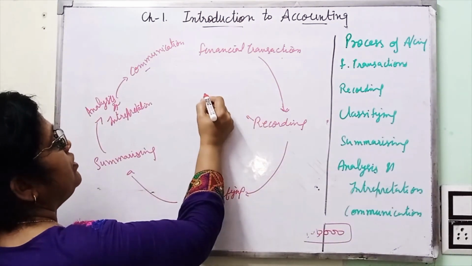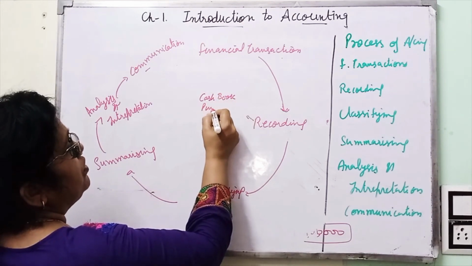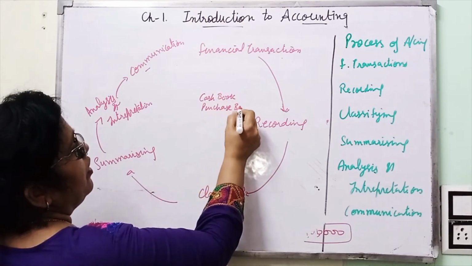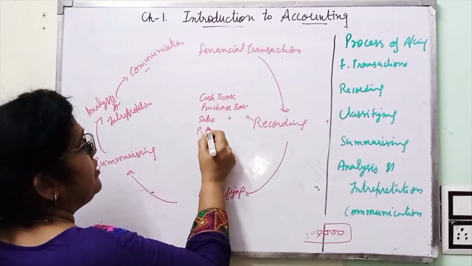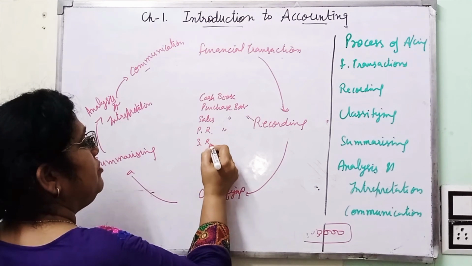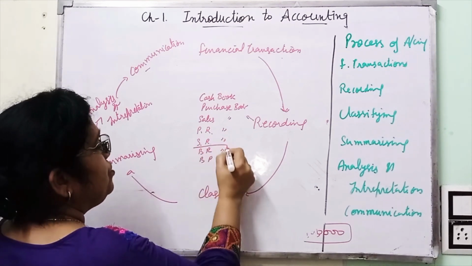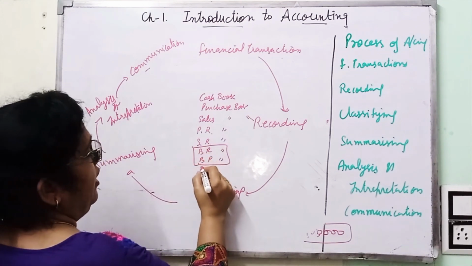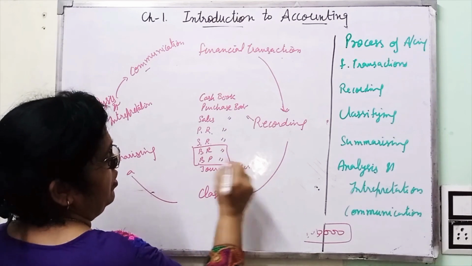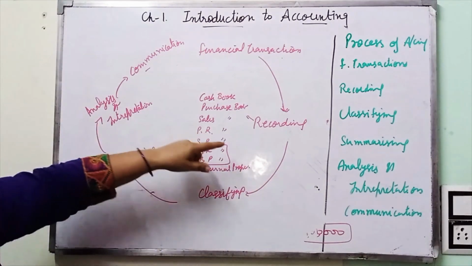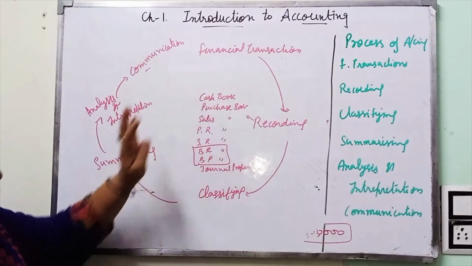See, in case of journals we have to prepare cash book, purchase book, sales book, purchase return book, sales return book, bills receivable book, bills payable book. These two are not in our syllabus. And last is journal proper. Clear? These are all the books in which all the transactions are recorded.